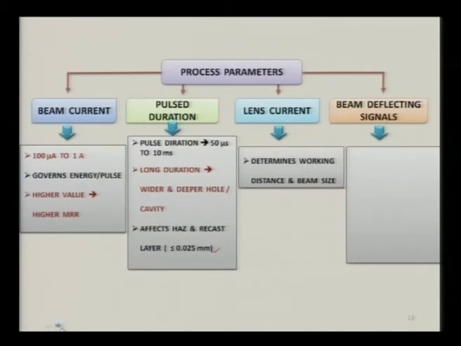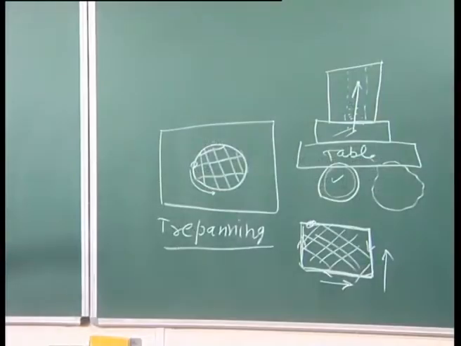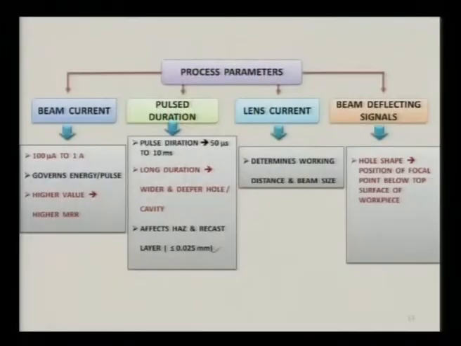Lens current determines the working distance and the beam size, because beam size is going to be governed by the lens current to some extent. Then beam deflecting signal determines hole shape. As I mentioned, you can deflect the beam and get different types of holes rather than only the circular hole. You can also utilize the position of the focal point below the top surface of the workpiece.